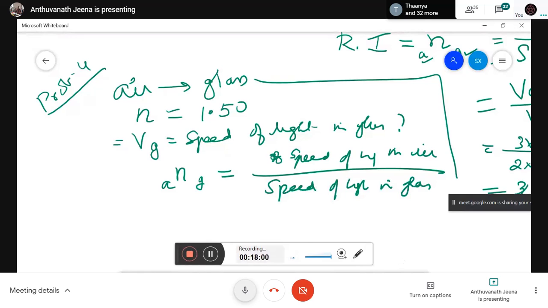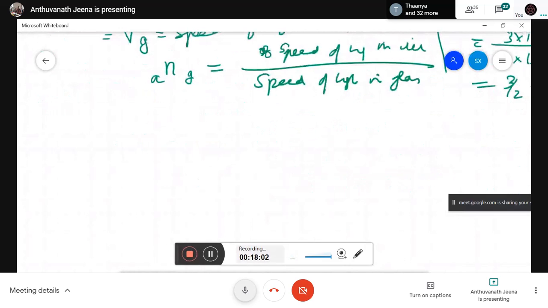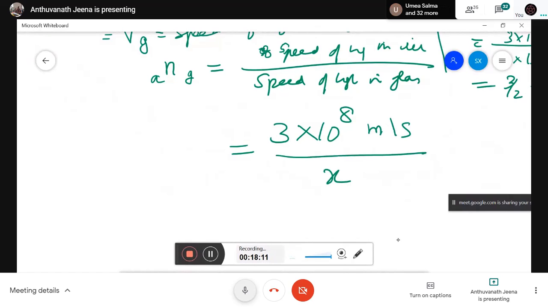Don't simply write one answer, okay? The speed of light in air, we all know, is 3 into 10 to the power of 8 meter per second. What is the speed of light in glass? We don't know, so it is X. What is the refractive index value? 1.50, ma'am. Okay, cross multiply.